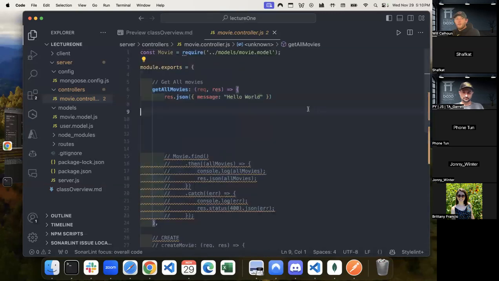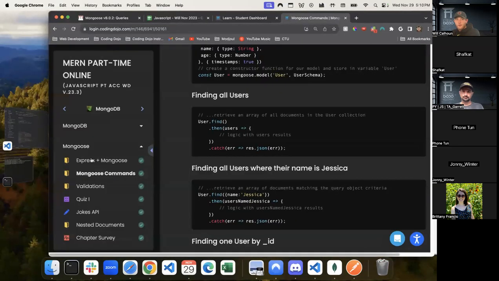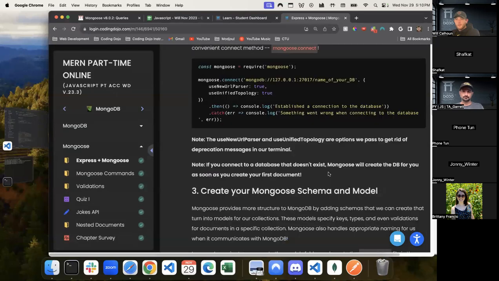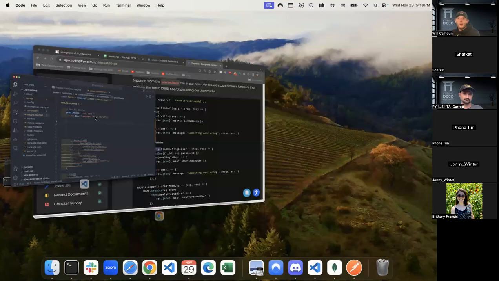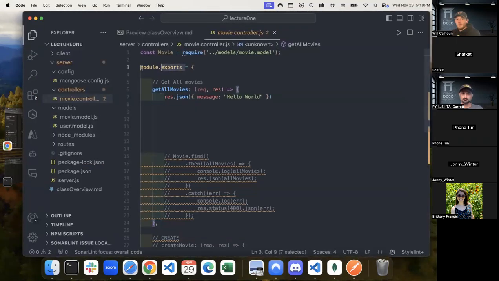Or what you could do, and this is what is on the platform, is you could do something like this, where we've got module.exports and then find one single user, right? Module.exports, create new user. You could do that for each one of them. For me, I'm like, this is a lot of typing of the same repetitive nature. So I like to do it in one object. But if that doesn't make sense to you, you're welcome to do it the other way.